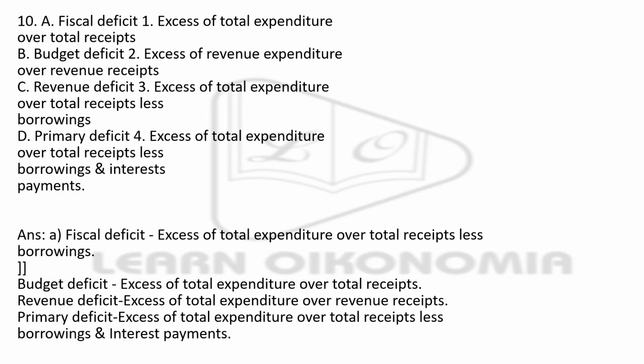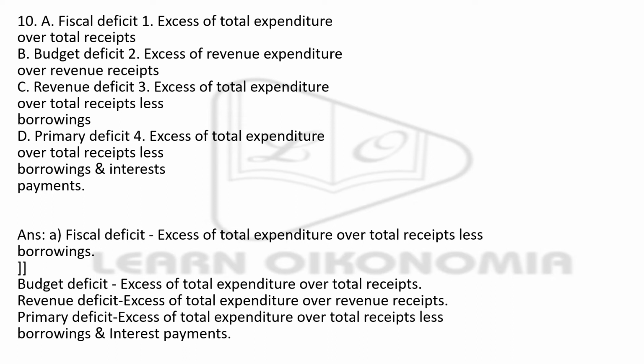So with that, we move on to the next. Here again, you are given two lists, list 1 and list 2. You have to match list 1 with list 2. Here you have to know about fiscal deficit. I don't want to go through the right option, but I want to give you the right explanation. That's what I intend to do right now.